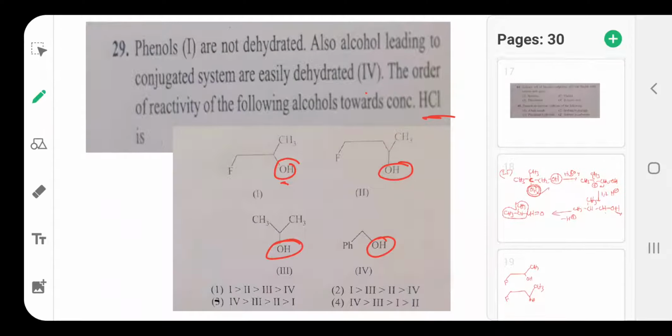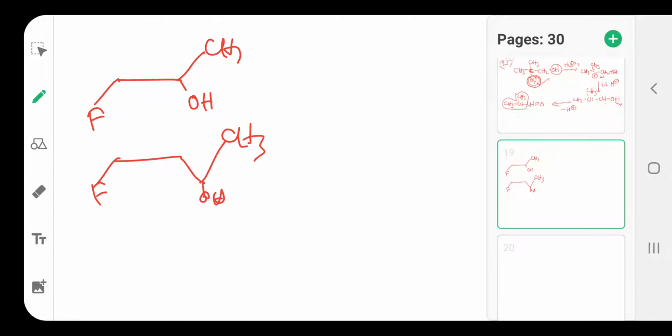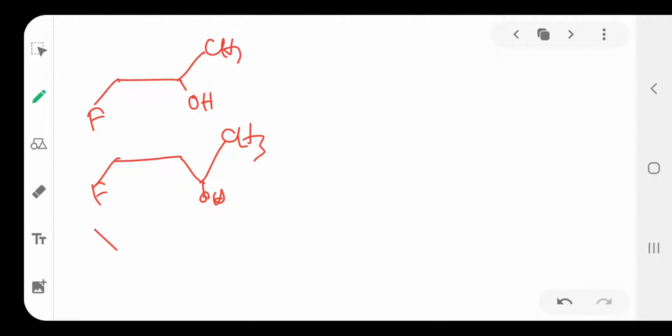Last, sorry, benzyl alcohol, not phenol.